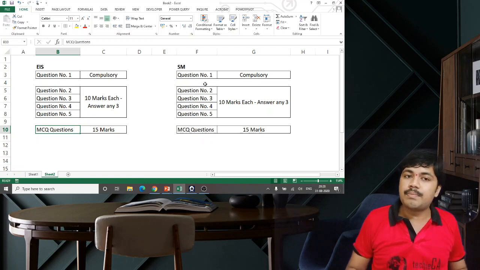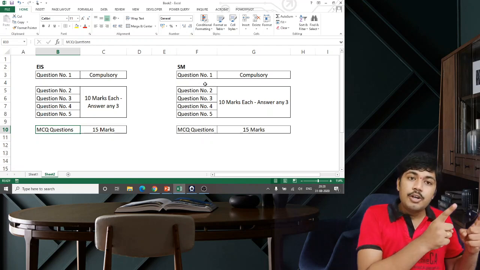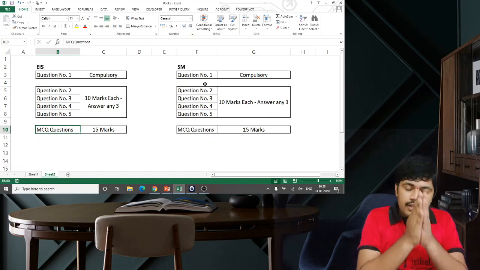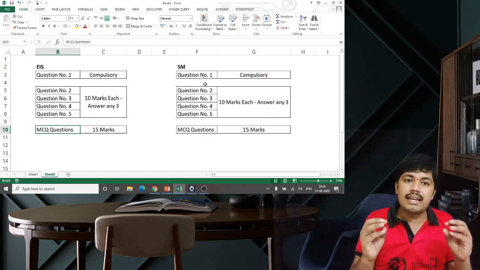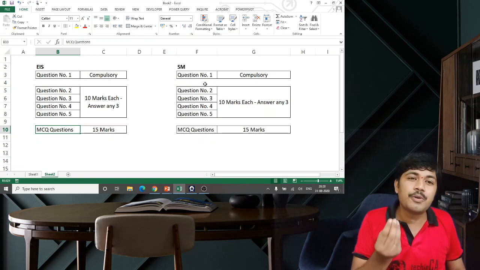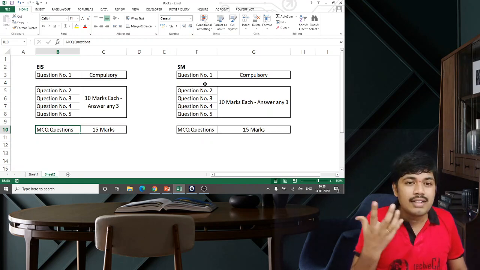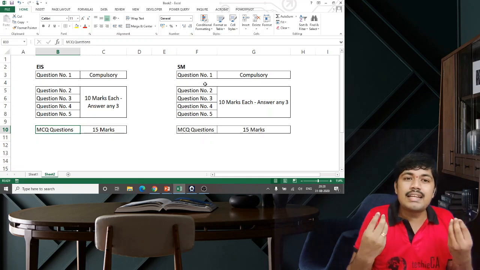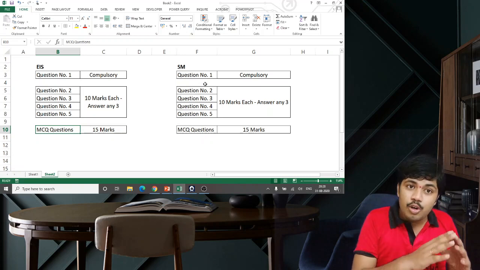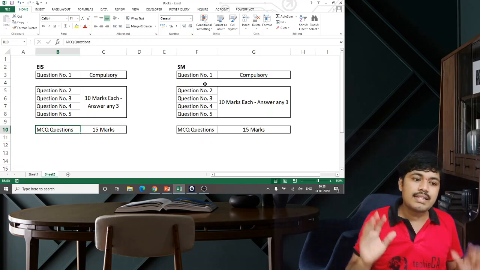Please understand that particular thing. Very importantly, don't write EIS answers in the SM answer book, or SM answers in the EIS book. For God's sake, don't make that mistake. After putting in so much effort, if you go wrong on these kinds of things, apart from crying, there won't be any other feeling. I cannot do anything else. So for that reason, I'm saying, don't commit such mistakes.